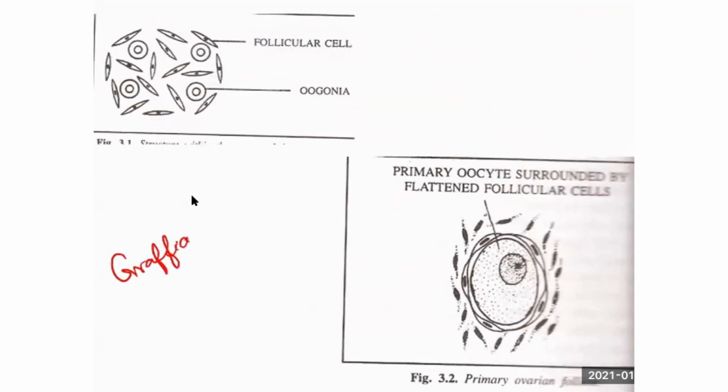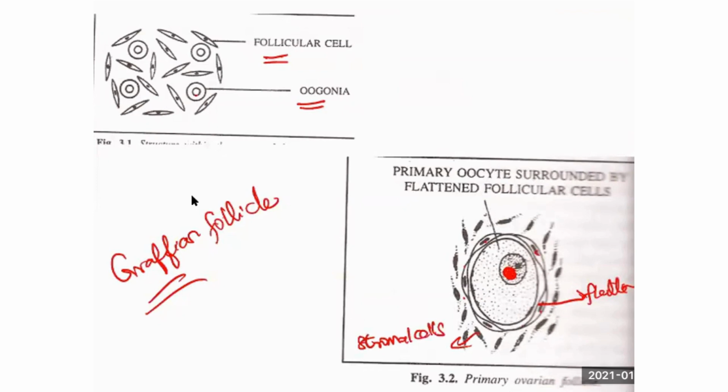I said so many oogonia are present on the ovary. Am I right? And there are follicle cells. Now, what occurs to the follicular cells here? They are arranged as flattened cells. There, the flattened cells are irregular. Here, it is arranged in a circular pattern. Am I right? And this is the oocyte nucleus. This is the nucleus. And these are the stromal cells.